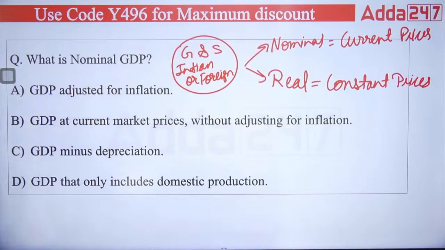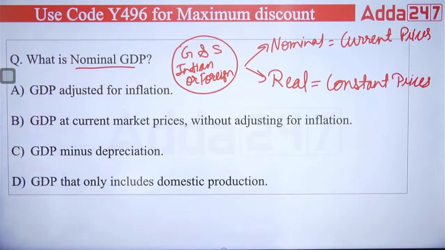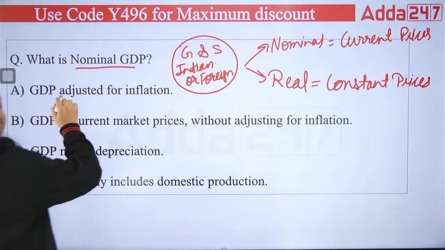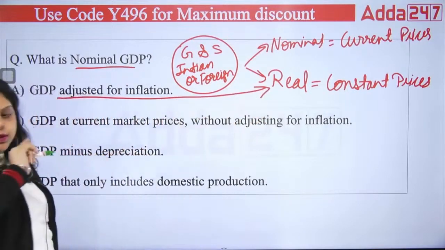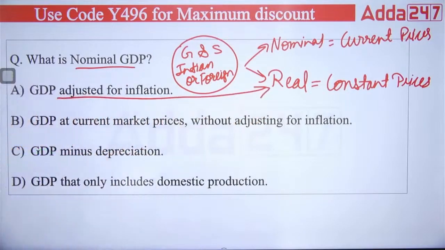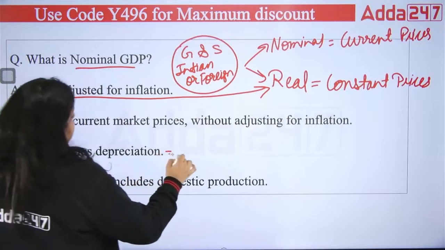Now let's move forward and see the options. What is the nominal GDP? First is saying adjusted for inflation. No, if it is adjusted for inflation, it's a real GDP because it will be calculated on the constant price. When you are calculating on the constant price, it will be adjusting for inflation. Second, GDP minus depreciation will give you NDP.